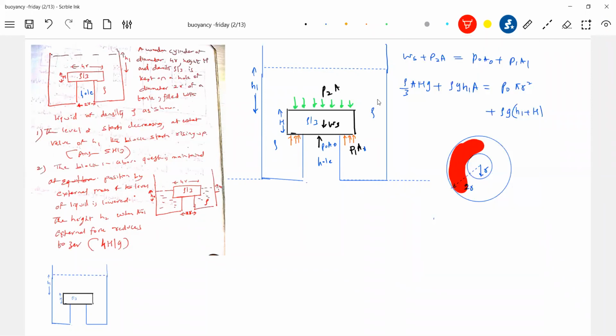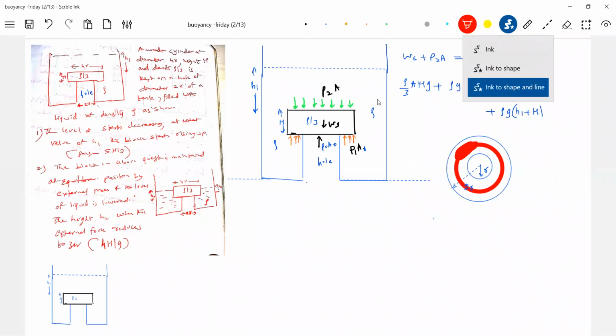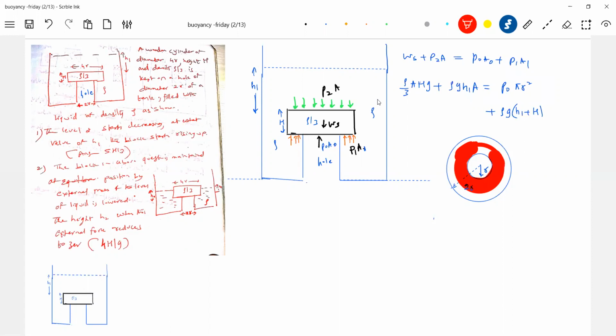Now, what do you mean by the red color? In this region, the liquid will exert force on the block. So it's a 3D diagram, the student has to imagine. You can't expect the teacher will draw even the 3D diagram. You see, no? Fine, yeah.